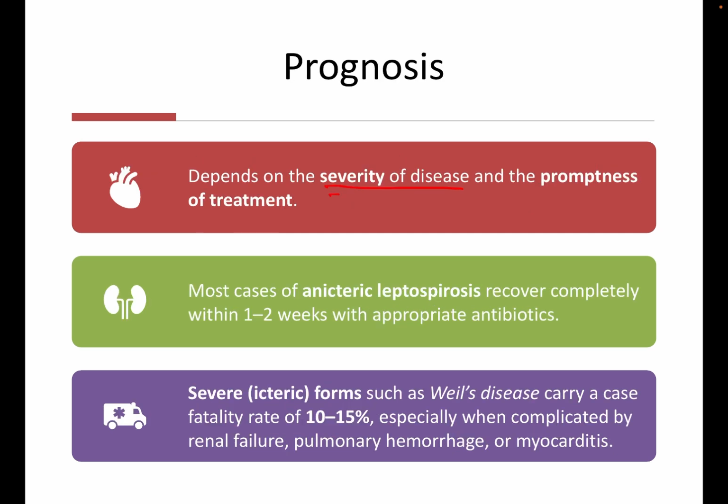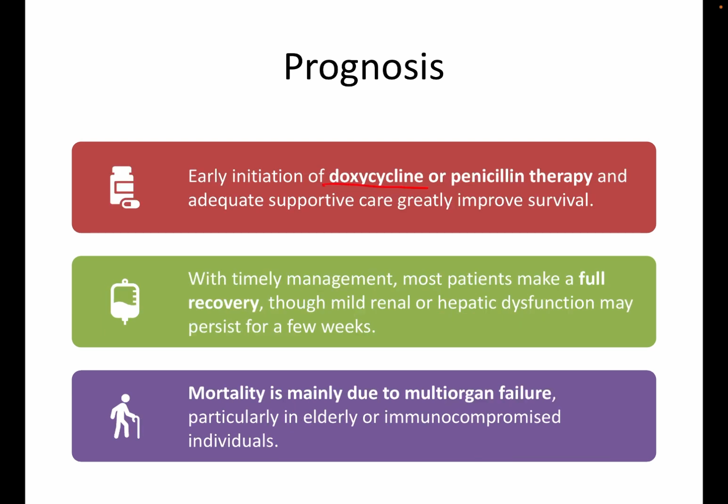Prognosis depends upon the severity of the disease and promptness of the treatment. Most cases of anicteric leptospirosis recover completely within 1 to 2 weeks with appropriate antibiotics. Severe icteric forms such as Weil's disease carry a fatality rate of 10 to 15%, especially when complicated by renal failure, pulmonary hemorrhage, and myocarditis. Early initiation of doxycycline or penicillin therapy and adequate supportive care greatly improve survival.